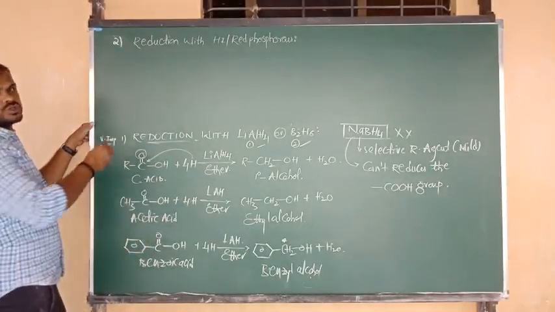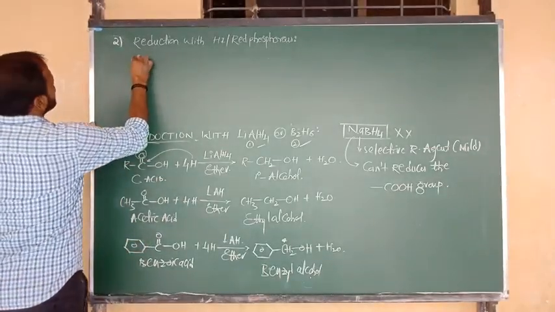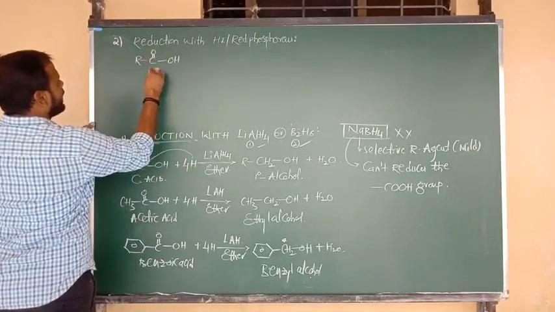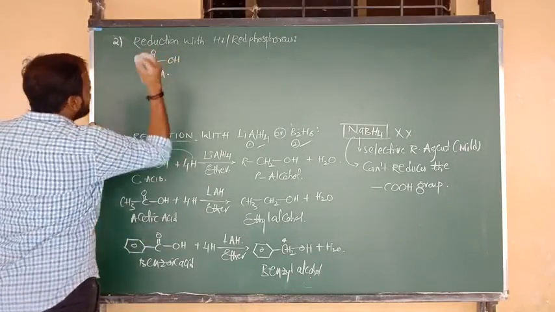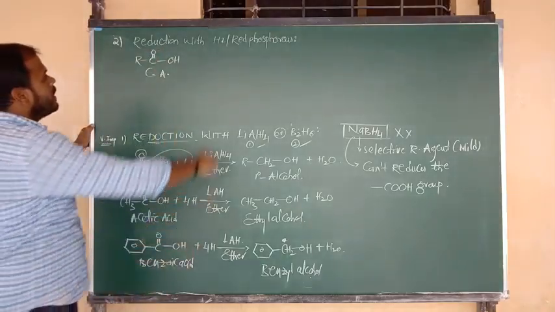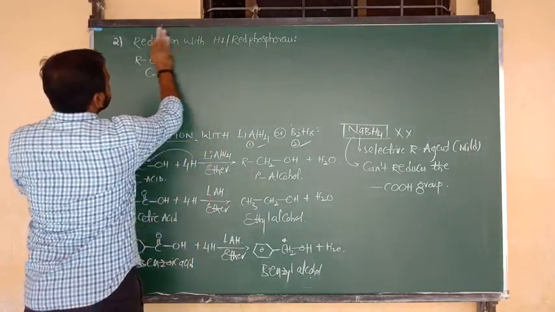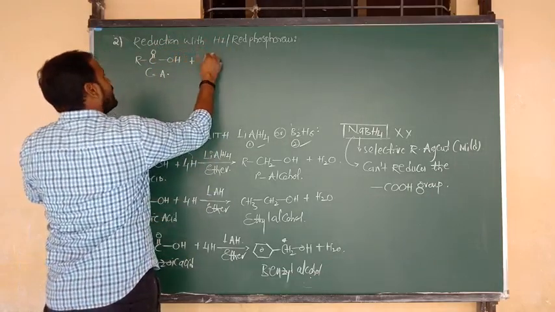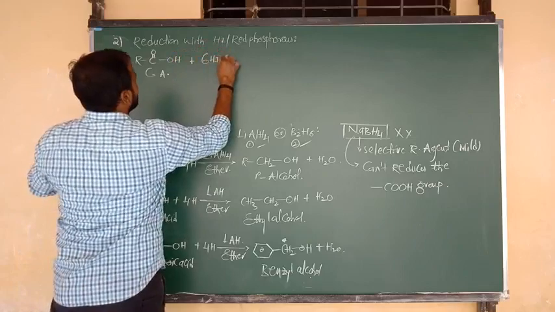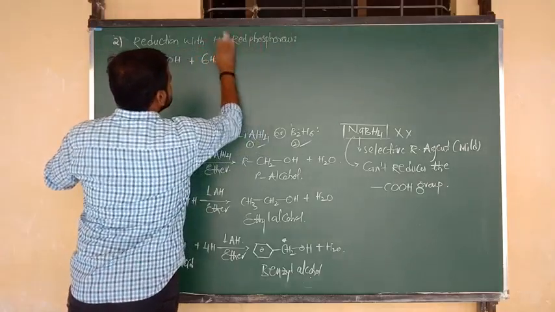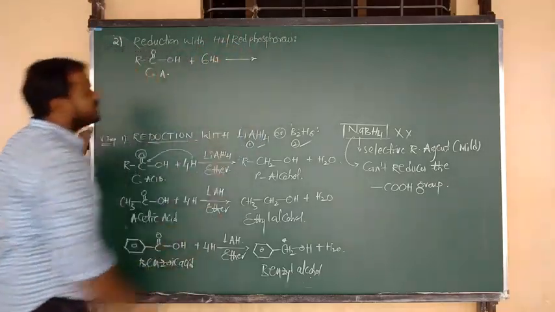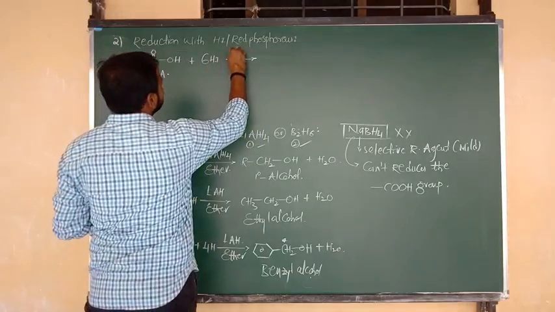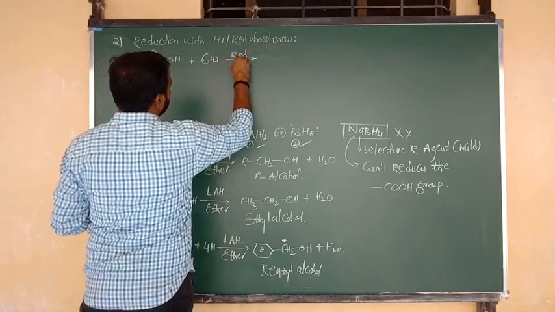So directly I am going to show you the reaction. R bonded to C double bond O, C double bond O bonded to OH. So this is nothing but what? Carboxylic acid. Carboxylic acids upon reaction with the reducing agent, that is HI. As per balancing, we have to consider 6 moles of hydrogen iodide, and this reaction takes place in presence of red phosphorus.